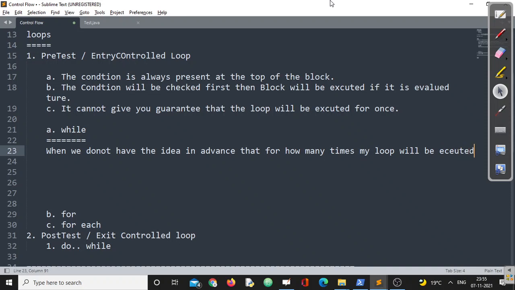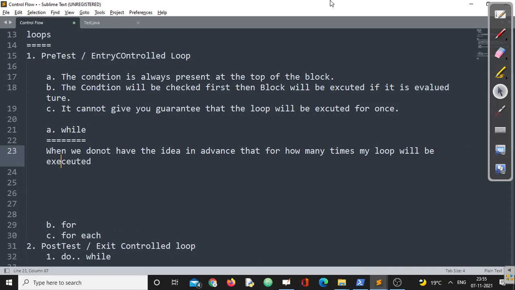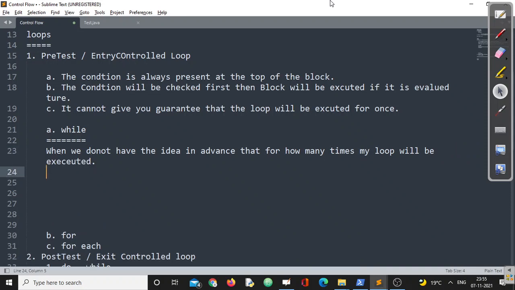If we don't have the idea for how many times my loop will be executed, definitely I should go for a while loop. Keep this particular thing in mind. This is a very simple answer, but a lot of people could not answer this question: why are we going for a while loop even if there is a for loop, right?